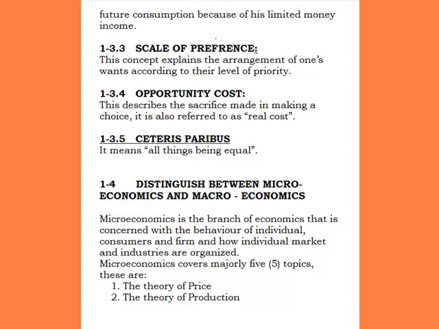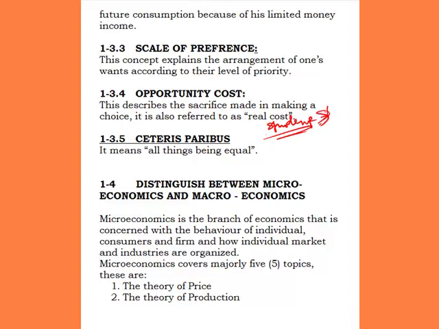Scale of preference is analogous to scarcity. It's more or less like scarcity. Now when we say scale of preference, it simply means the arrangement of our wants according to the priority we place on them. Ordinarily, our resources are not enough to satisfy our wants. For example, let's take a hypothetical example of a student that has little resources on him or her.